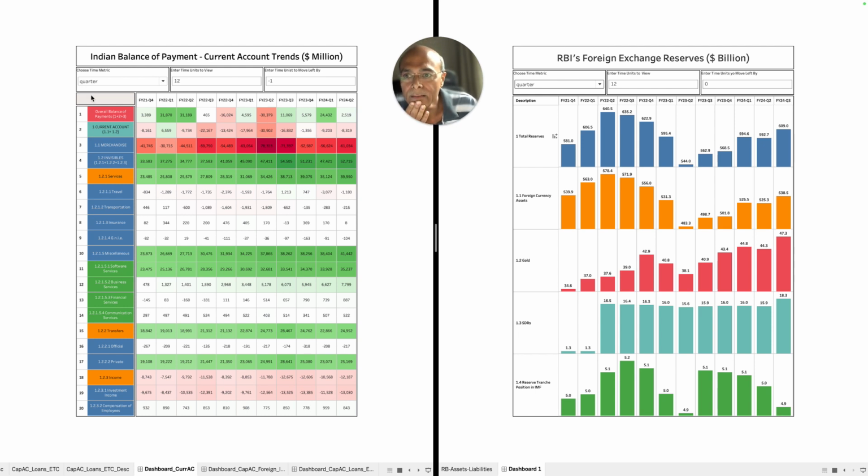So the current account makes up what? It basically makes up the goods line item and the services. Then we have transfers. Transfers are what? Transfers are basically official as well as private.